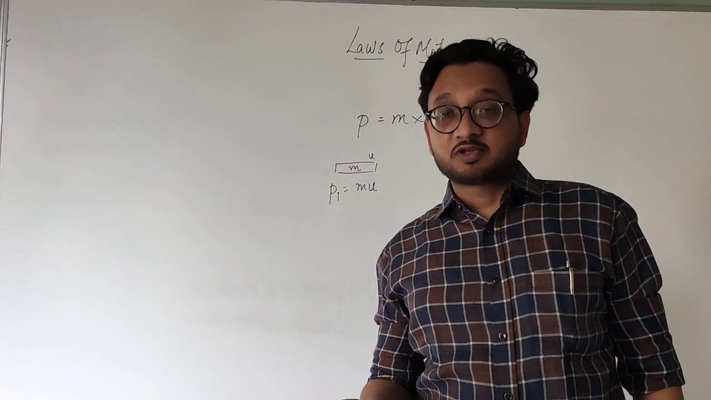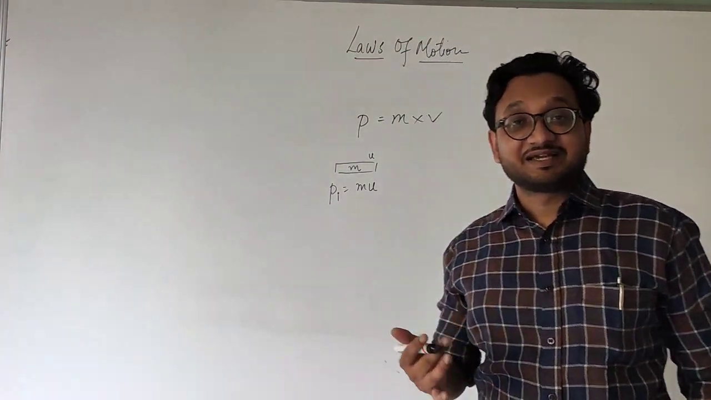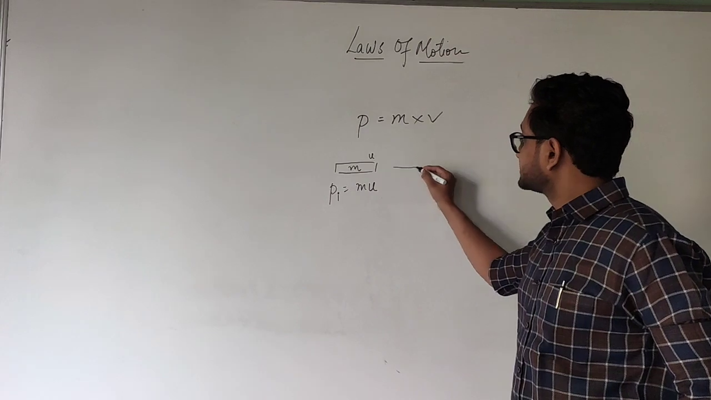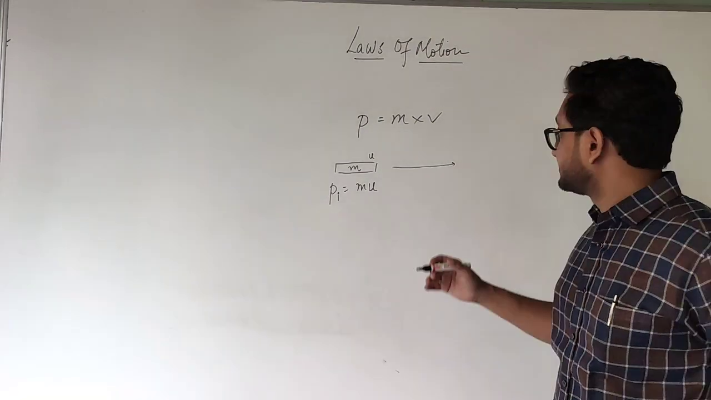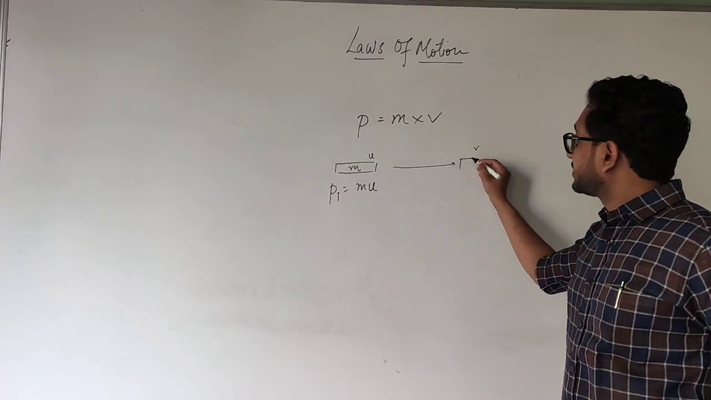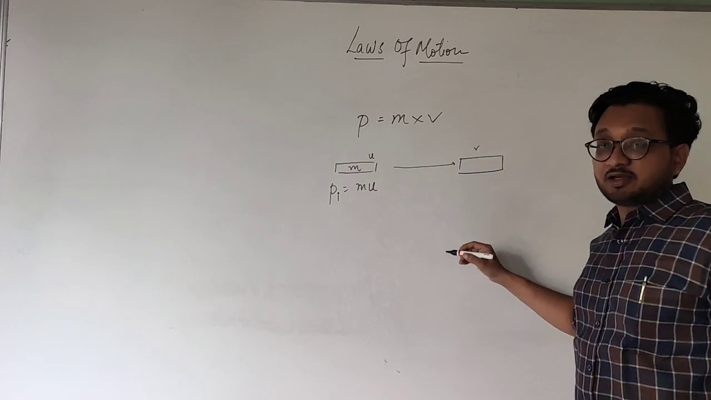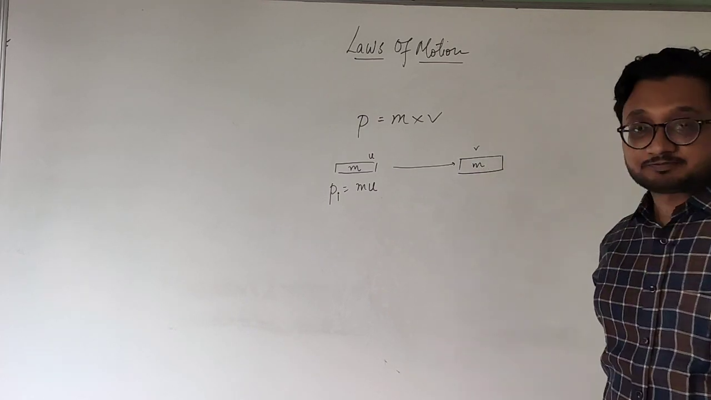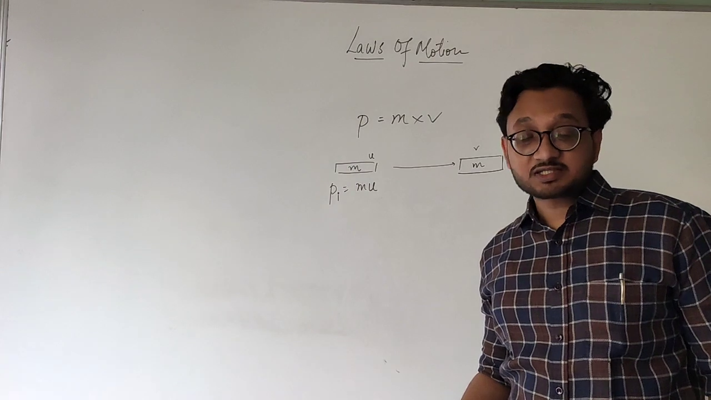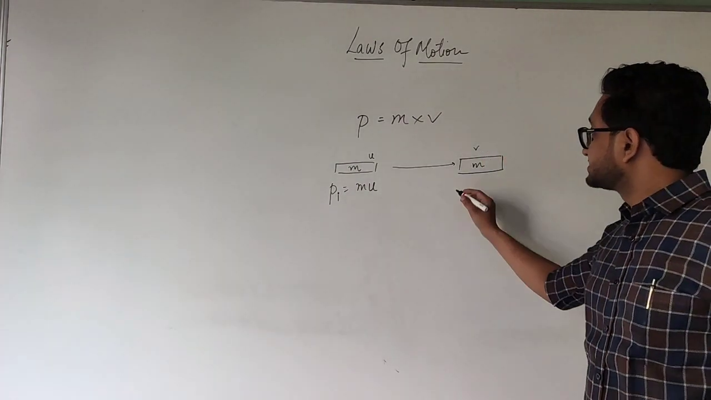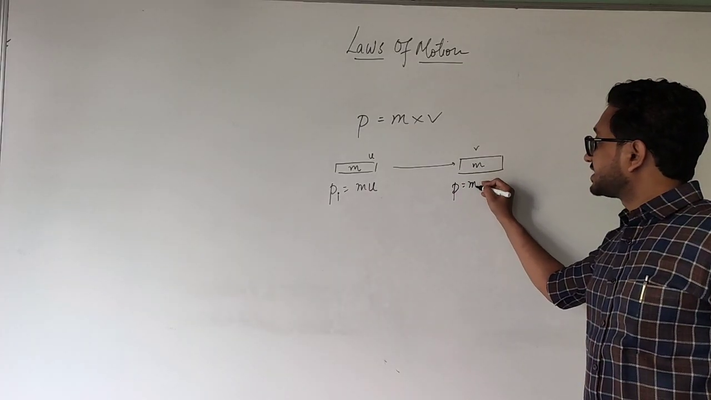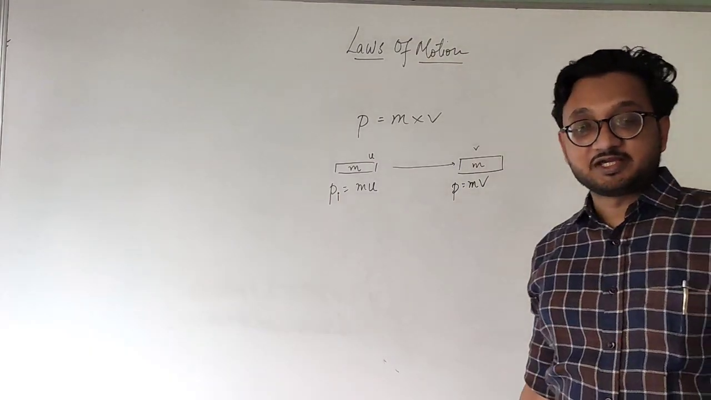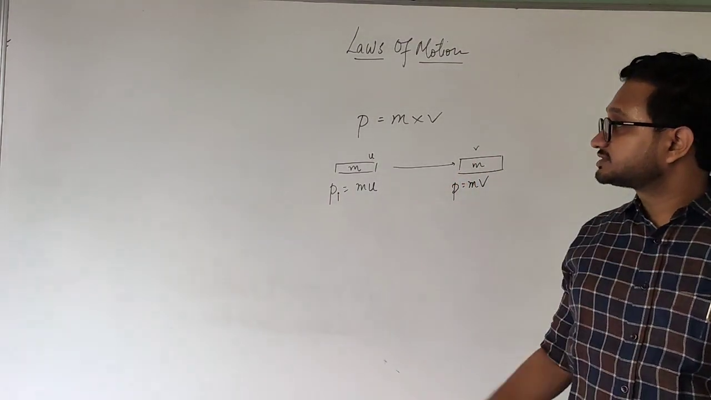But now the vehicle's velocity is increased. After some time, it becomes final velocity v. But the mass remains the same. However, the velocity has changed. That means the momentum of the object will also change. I hope this is clear to you, students.